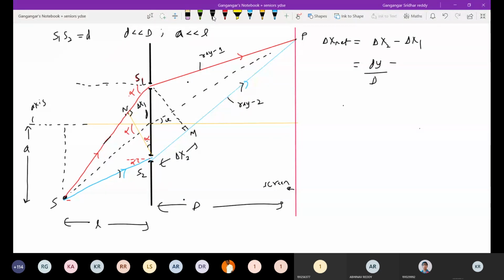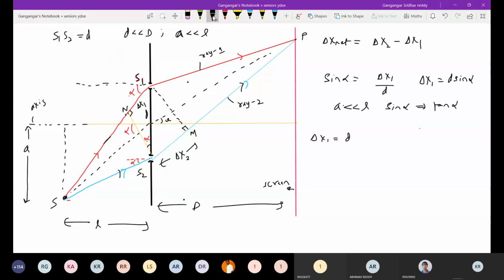Now delta x1: let me do the calculation. Sine alpha equals delta x1 by d, so delta x1 is d sine alpha. As A is very much less than L, sine alpha can be written as tan alpha, so delta x1 equals d tan alpha. Now look at this triangle; let me call this O. Take this A. From the triangle OAS, what is tan alpha? You can write it as A by N.